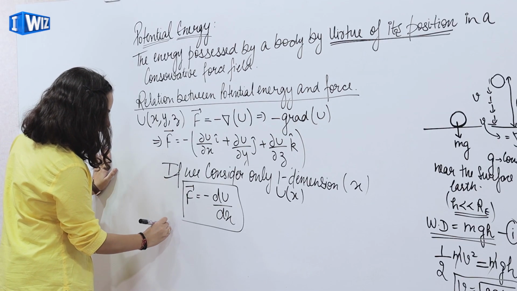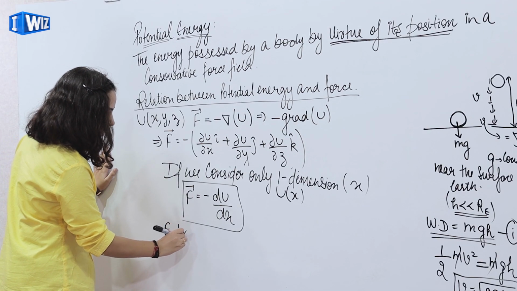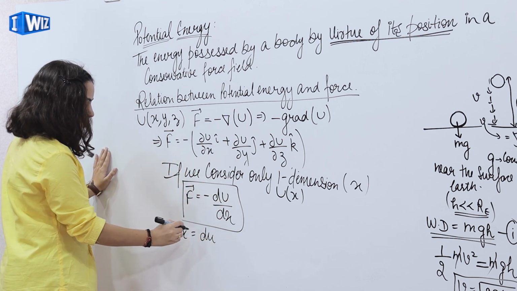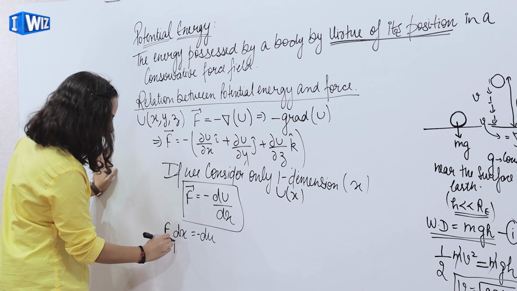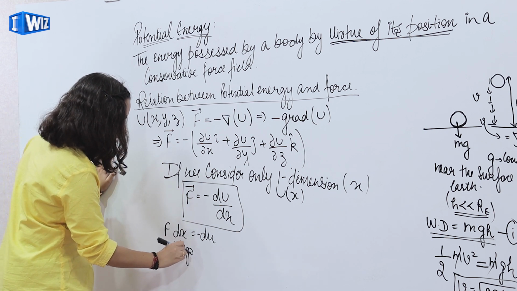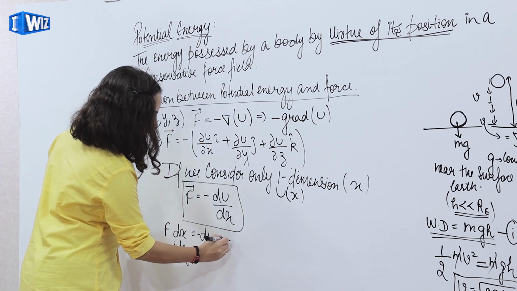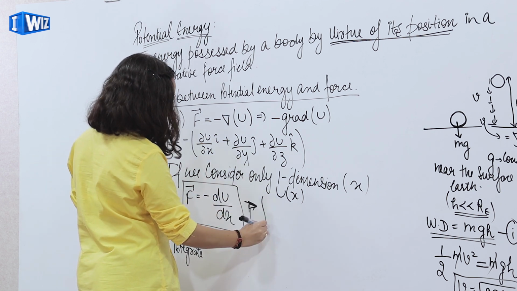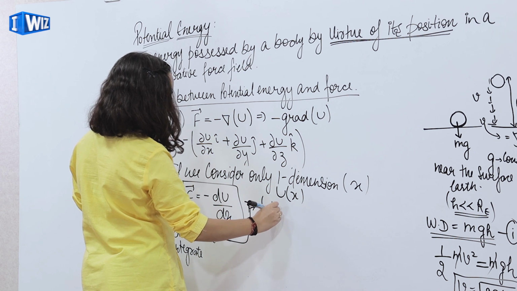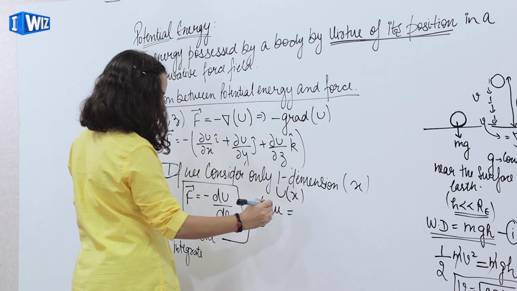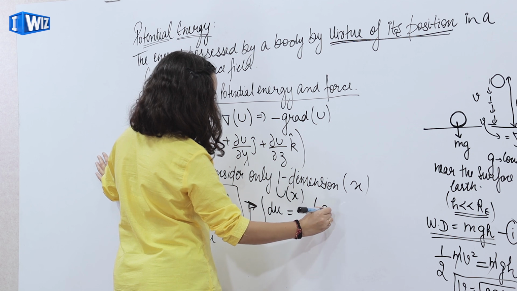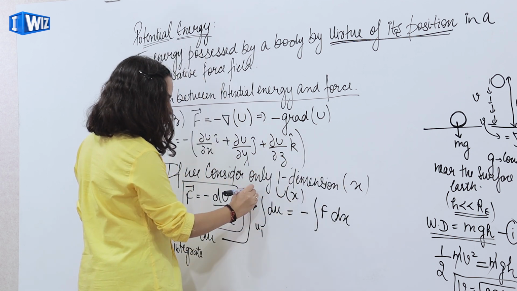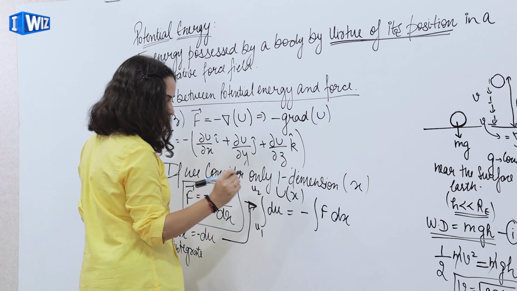Now if we take F dx equals du and integrate, we get the integration of du equals minus the integration of F dx, say from u1 to u2.